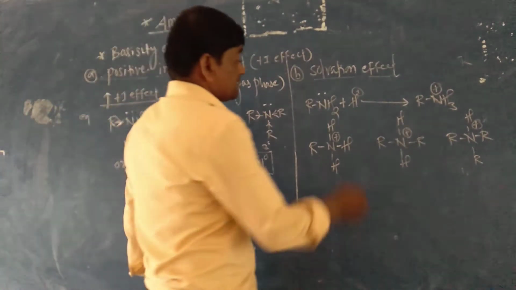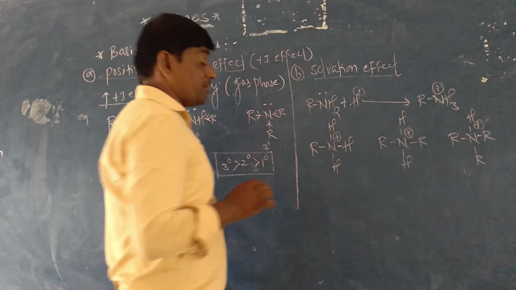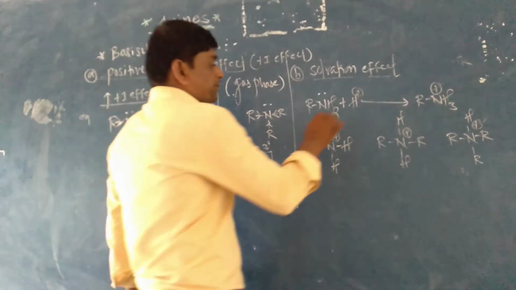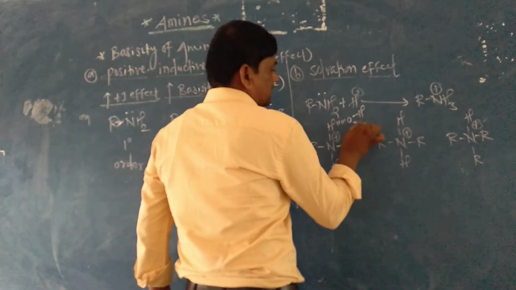This amine forms hydrogen bonding with the water molecule.